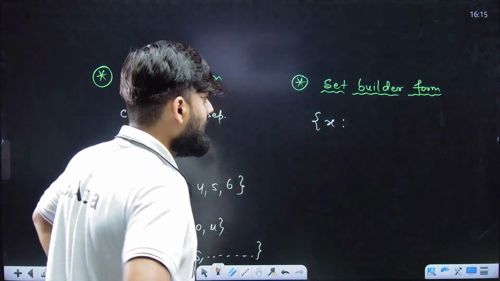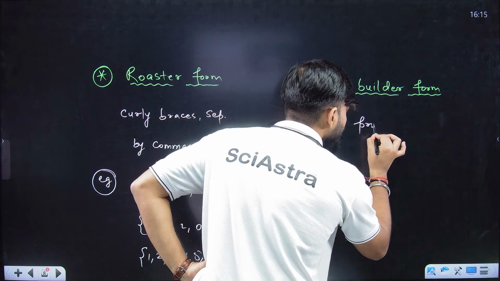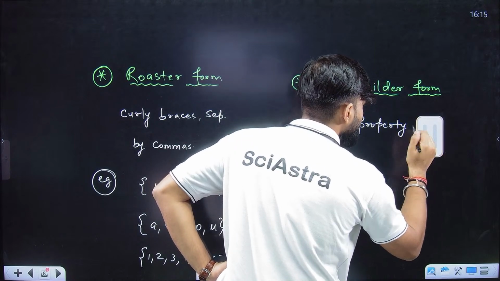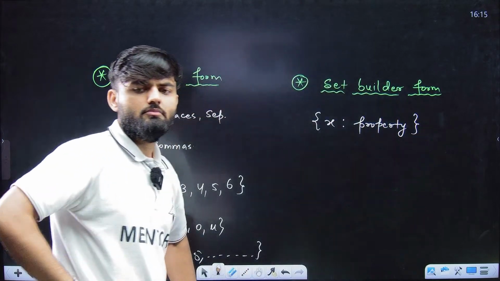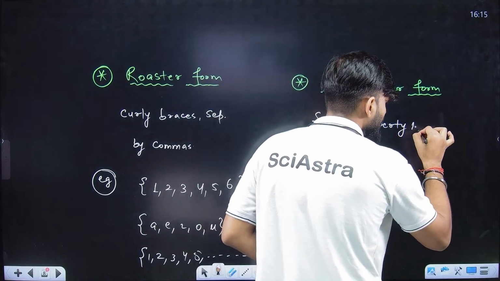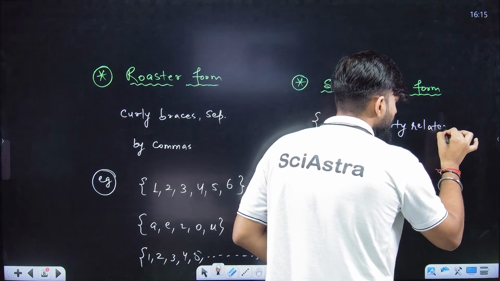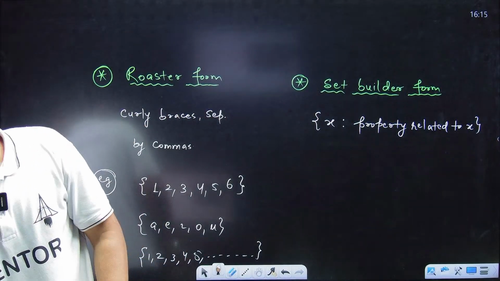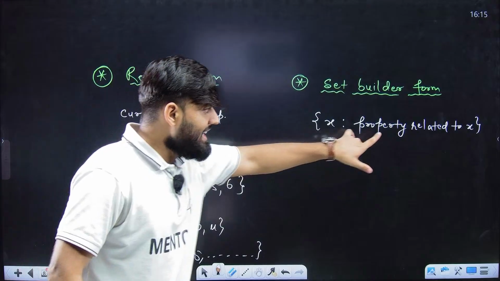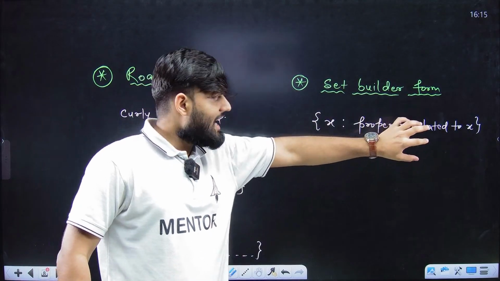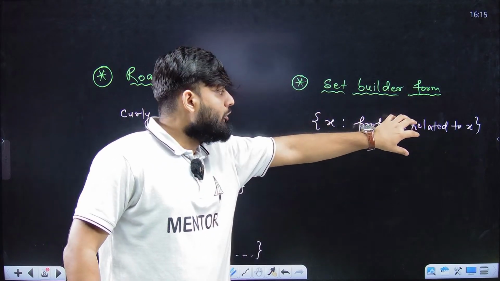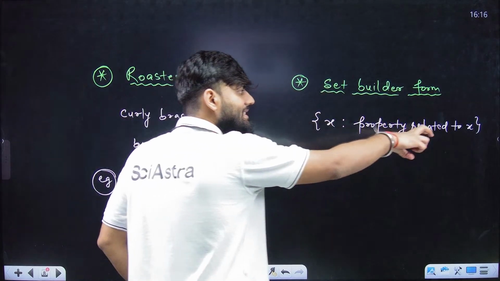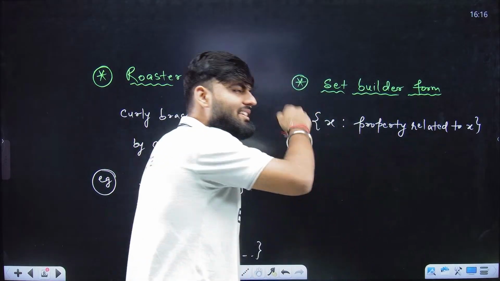So x such that, here I'll write a property related to x. Now try to understand. All the x that follow this property will be present in this set.